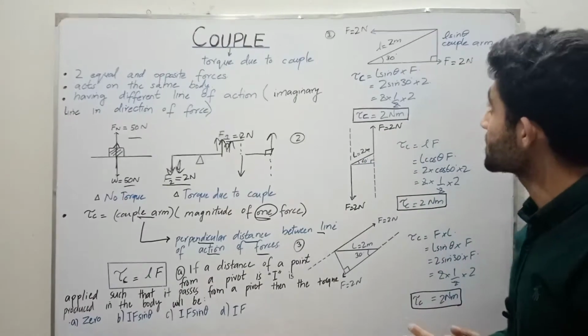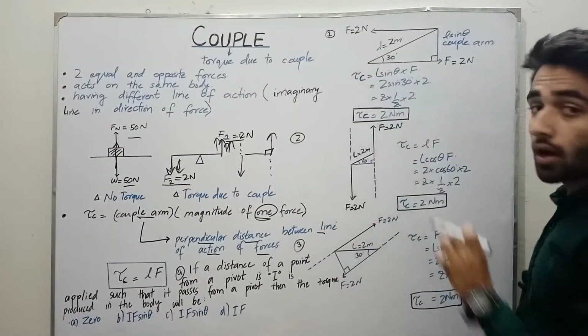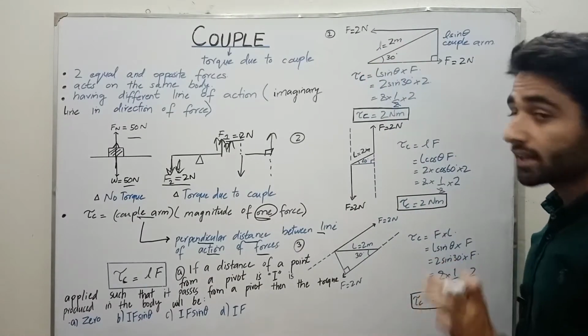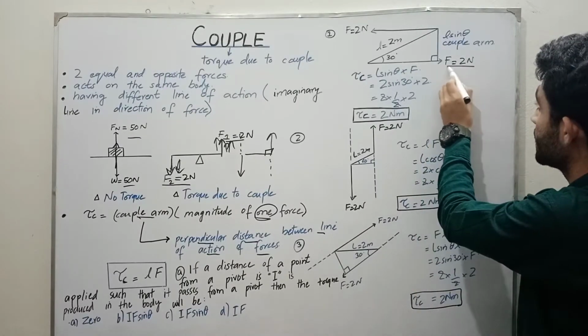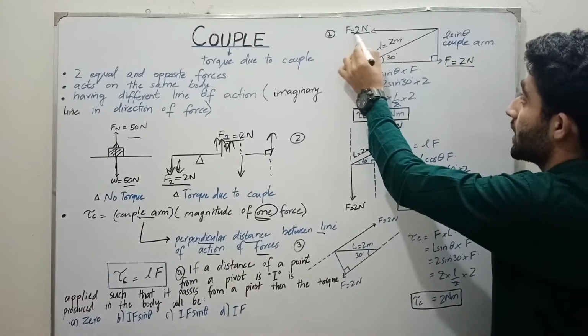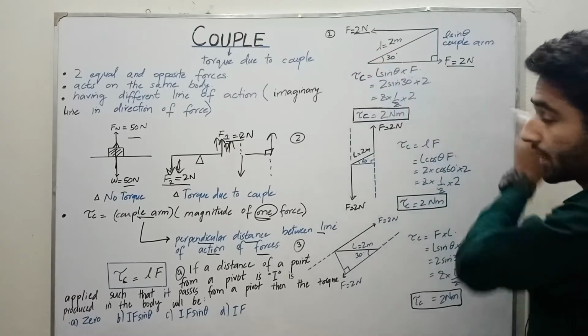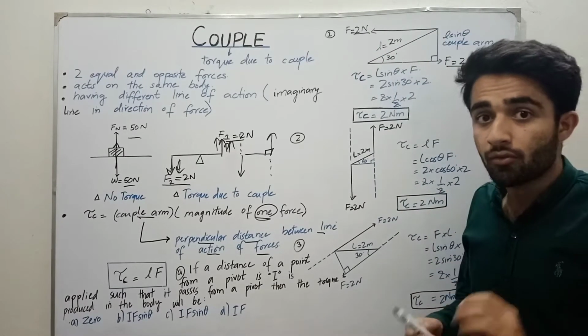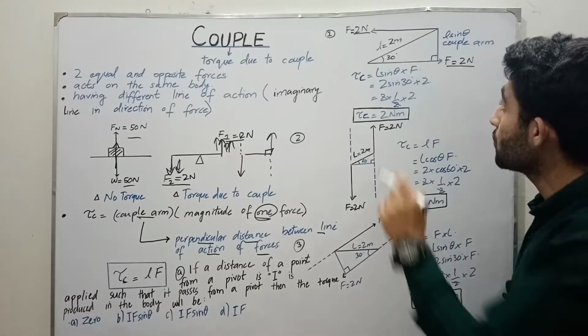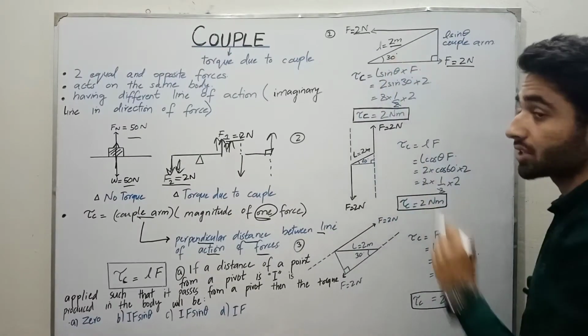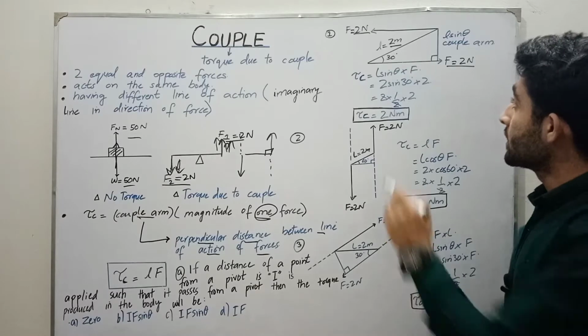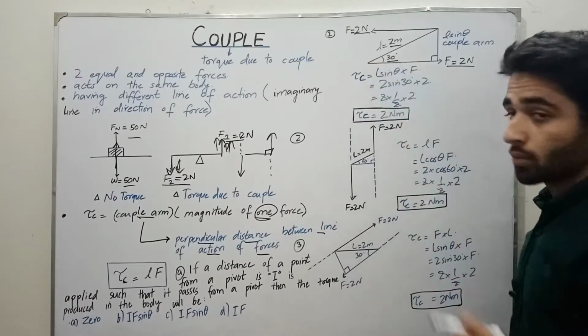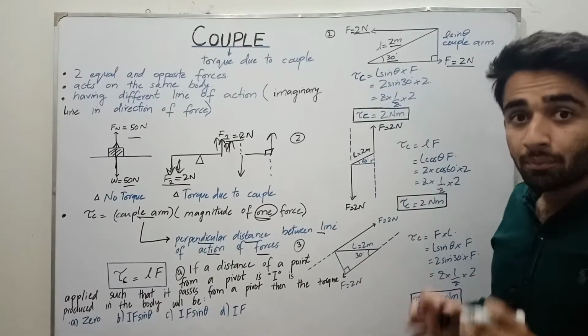The first problem is that two forces are acting on the body, which are equal in magnitude and opposite in direction. They also have different lines of action, and the couple arm between them is 2 meter, which is given, and they are making a 30-degree angle with the slope. We have to find the torque due to couple.